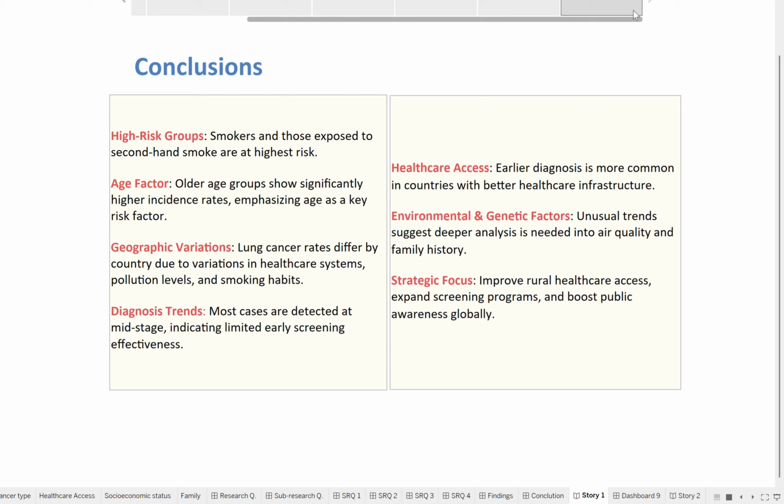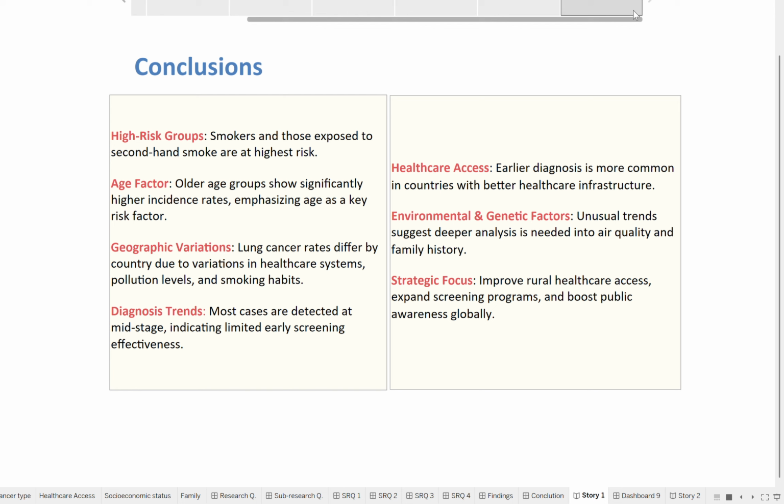We also observed that people with better access to healthcare and screening services are more likely to be diagnosed, reinforcing the need to expand these services, especially in underserved areas. Interestingly, we found some unusual patterns, such as high prediction rates in low pollution areas and weak correlation with family history. These patterns suggest that further investigation is needed to understand the role of air quality and genetics in lung cancer prediction.